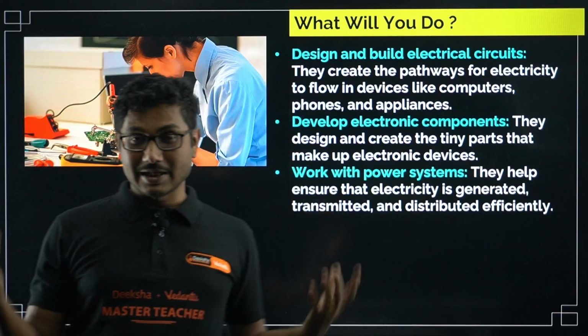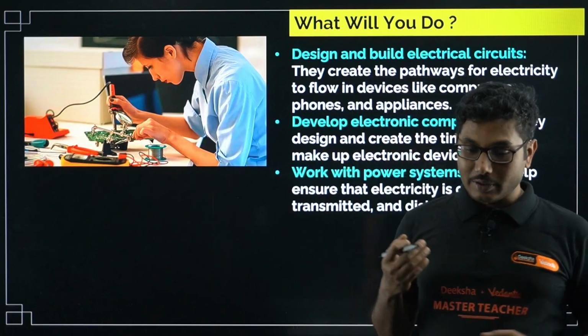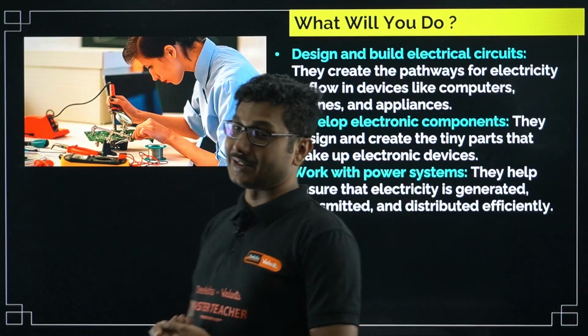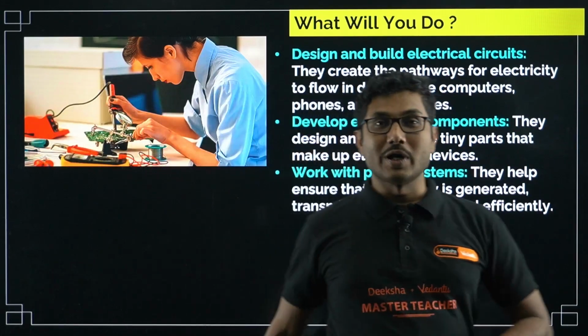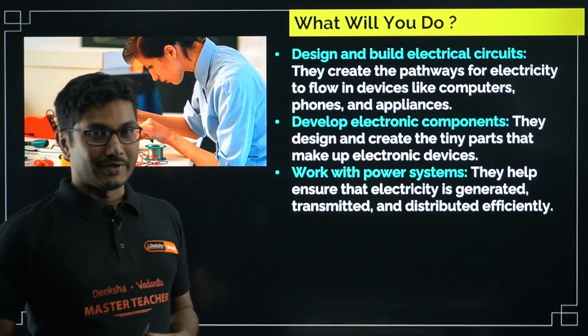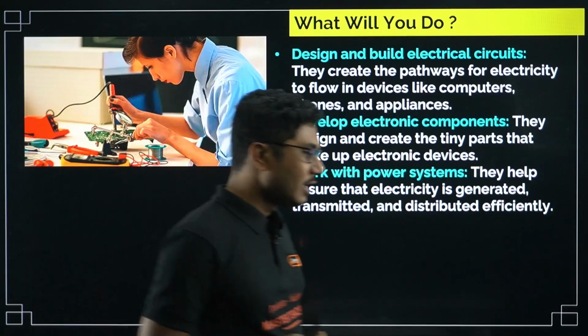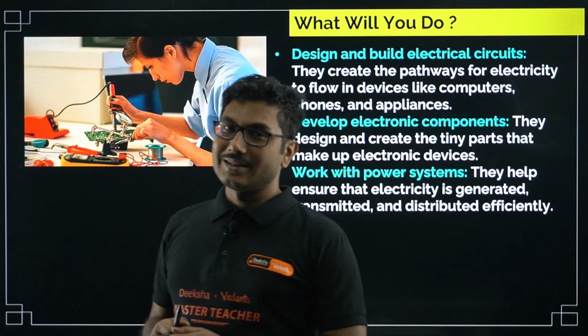Initially, when household electricity was being developed, that part was done by engineers. They designed it, and then the mechanics working in the field implemented it at the circuit level. Nowadays, even common people without engineering degrees come and repair the electric circuit in your house.